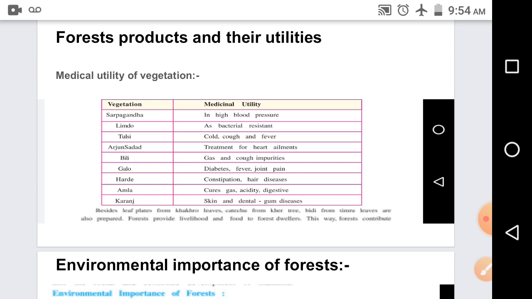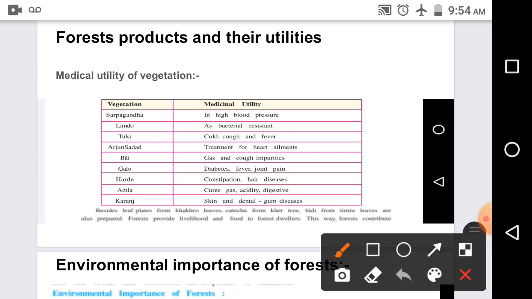You can open the textbook page number 134, and there is a table of medicinal utility of vegetation. The first one is Sarpagandha. Sarpagandha is useful in high blood pressure. Second is Limbro, neem. It is used for bacterial resistance. Third is Tulsi. Tulsi is very useful for cold, cough, and fever. Then Arjun, that is the treatment for heart ailments. Then Pili, it is for gas and cough. Then Gallo, it is for diabetes, fever, and joint pain.